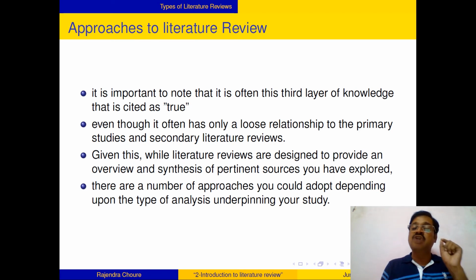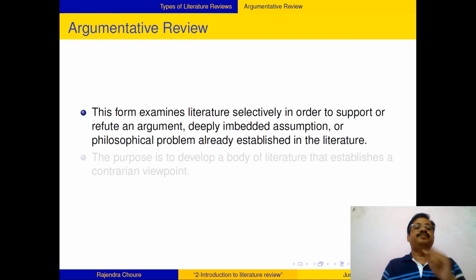And a literature review is not just a summary, it's a synthesis also. Your own views are also there. You will interpret previous knowledge in your way. Then different types are there. Like argumentative review is one type, where you have a specific argument, this is the truth, maybe your argument, and for that argument you will provide proofs.